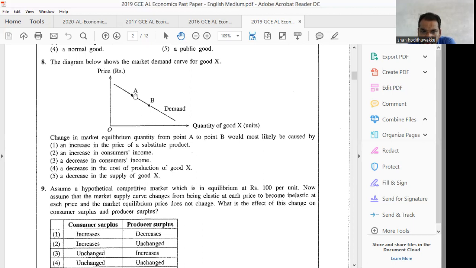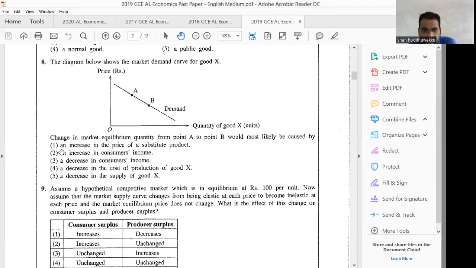Then the change in market equilibrium quantity from point A to B would most likely be caused by, here, an increase in the price of a substitute product.